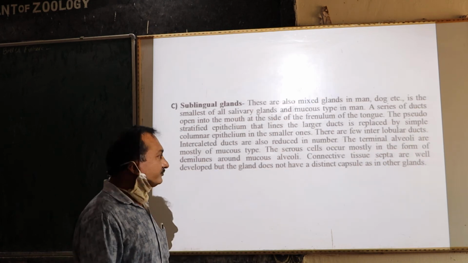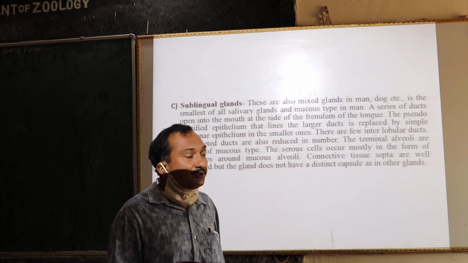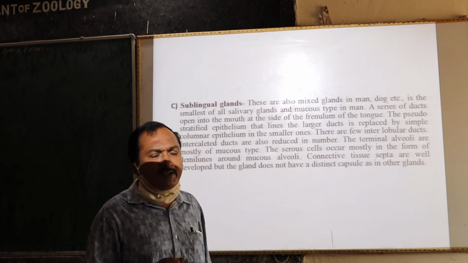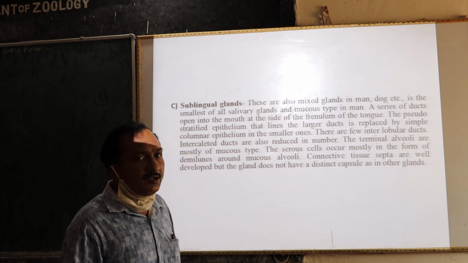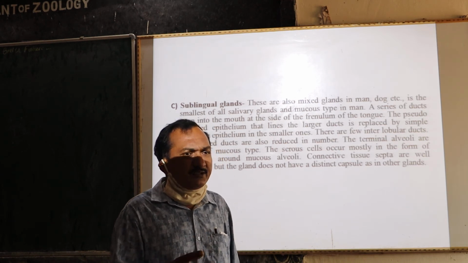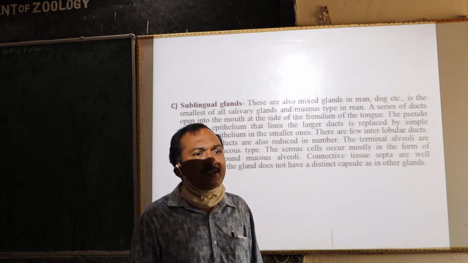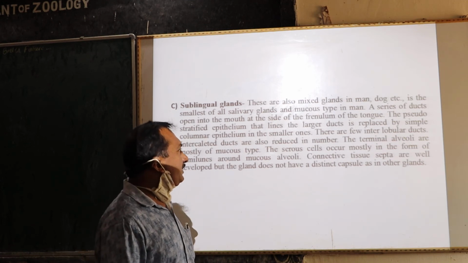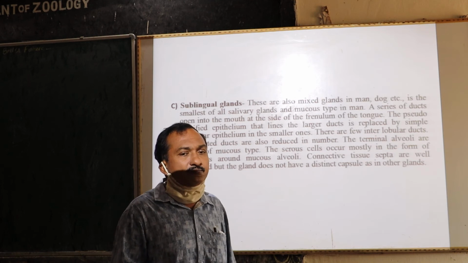Next slide. So this is the sublingual gland, the third type of gland. It is also a mixed type of gland, and here the secretions are poured inside the mouth at the sides of the frenulum of the tongue. It is made up of pseudo-stratified epithelium,